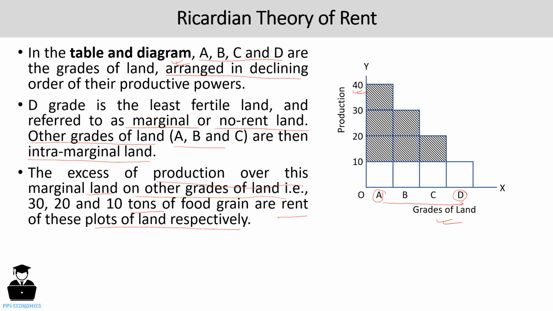Now, moving forward, we are going to discuss the criticisms of this theory. Before that, you can see in this diagram that this portion, the shaded area, is rent, and this unshaded area represents the total cost of production. So it's cost of production, and the D grade is also called no rent land, or you can say marginal land.